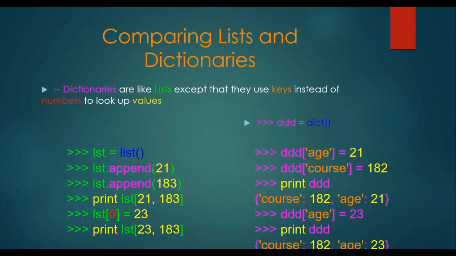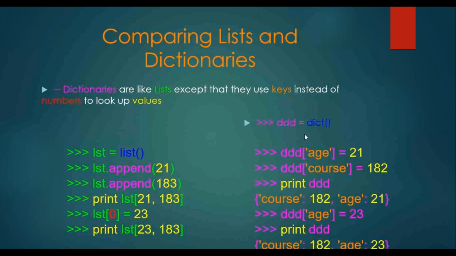So here LST is equal to list of empty set. LST dot append method, I told you. Append means the value is added at the last of the given list. Extend is also at the last. So print the list, 21 comma 183 will be displayed. List of 0 is 23, so you can convert. List of 0 is equal to, you can directly assign 23. Previously 21 was available. Now 23 comma 183, because it is changing, it is mutable, so it automatically changes the values.